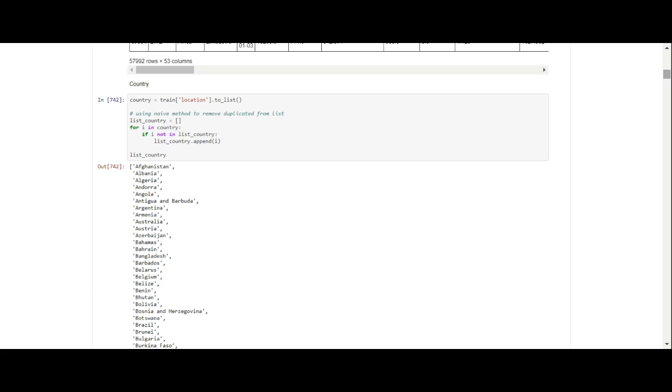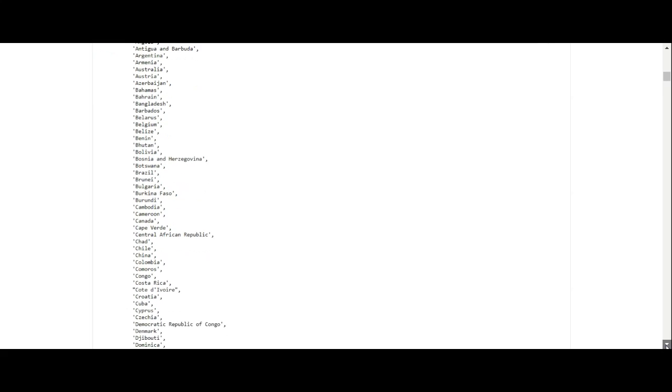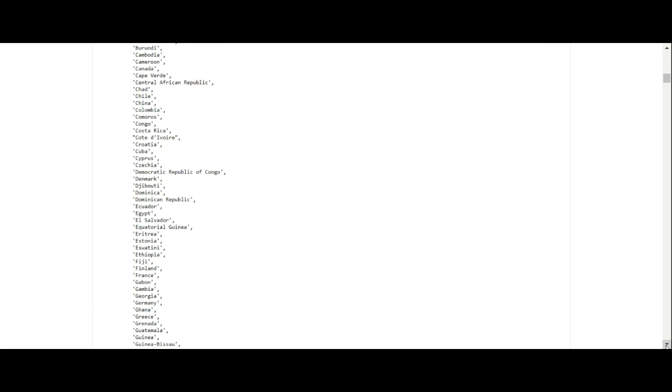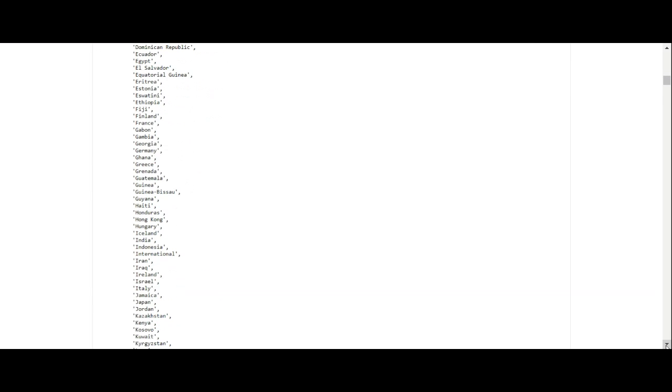And there's currently 192 countries in this list, but one of the countries must have dropped out because, whenever I do my analysis, it's only 191 countries. So one country has dropped out. I don't know which country that is.